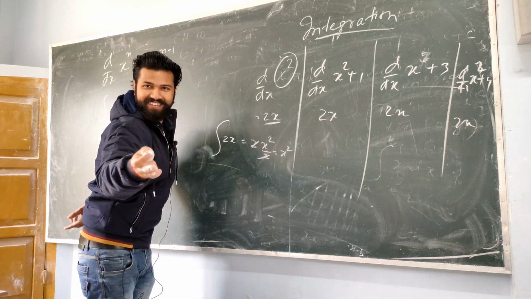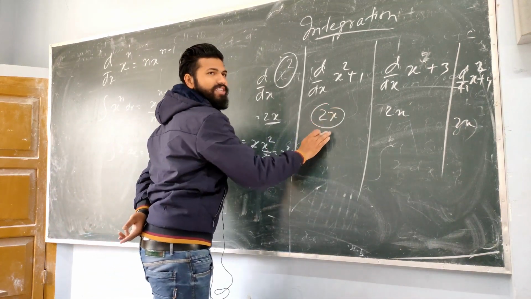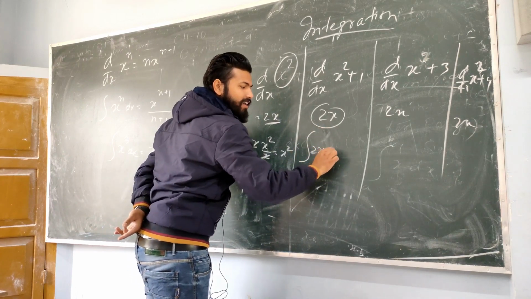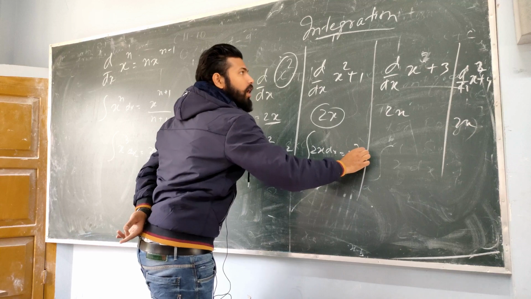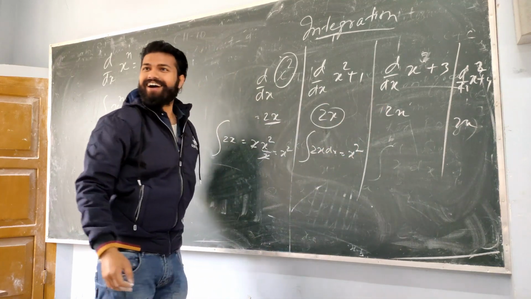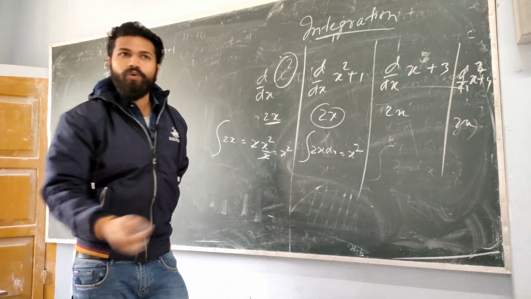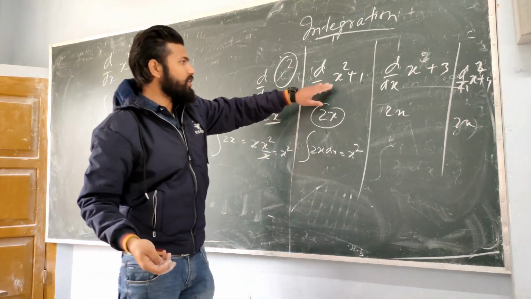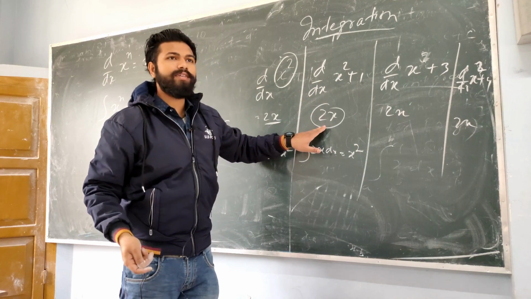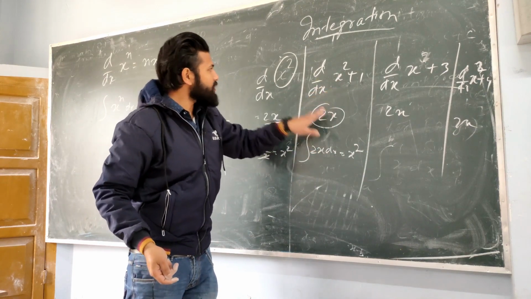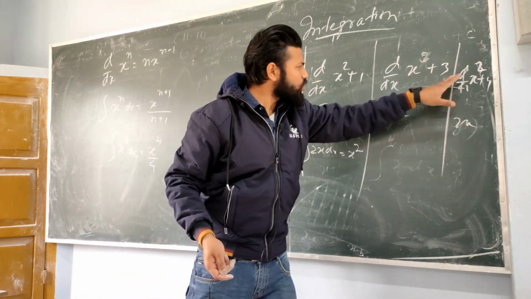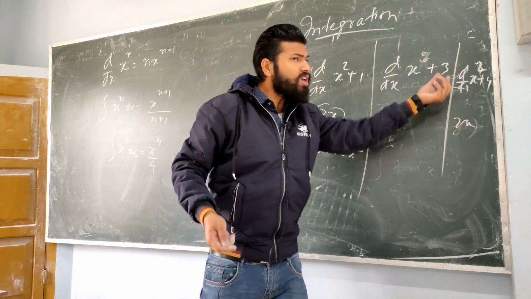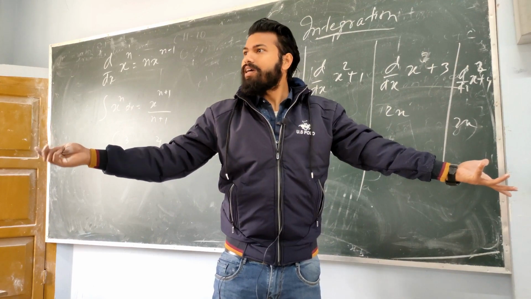So if I ask you, what is the integration of 2x, it will be x square. Where is the 1? It has to be introduced, right? Because the differentiation of x square plus 1 is 2x, x square plus 2 is also 2x, x square plus 3 is also 2x, x square plus 4 also 2x. But what about this 1, 2, 3, 4? Where has the constant gone?